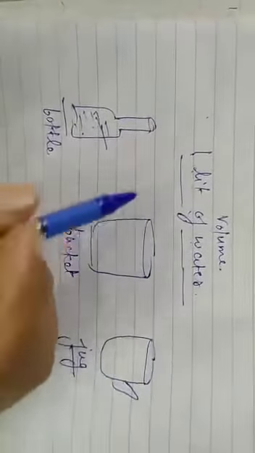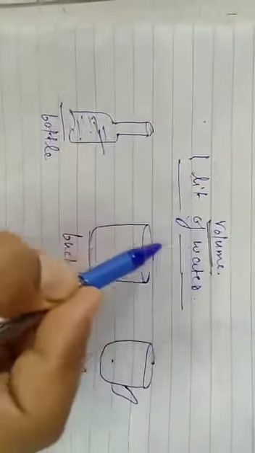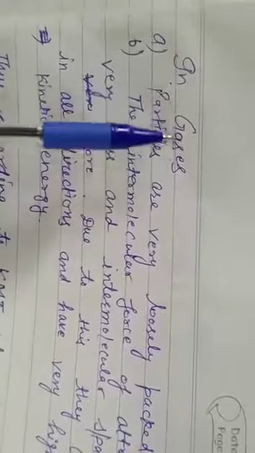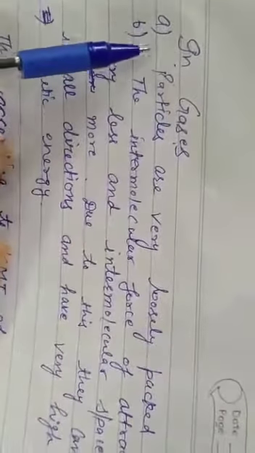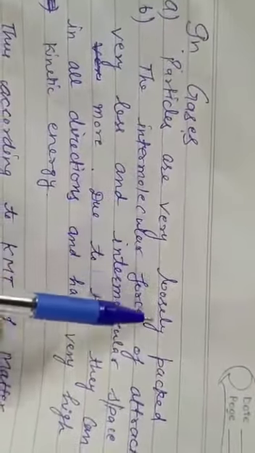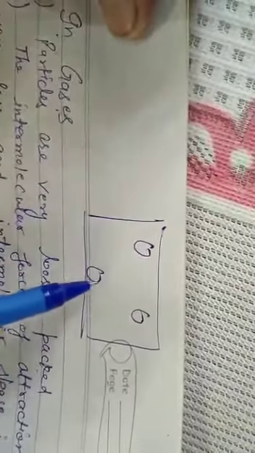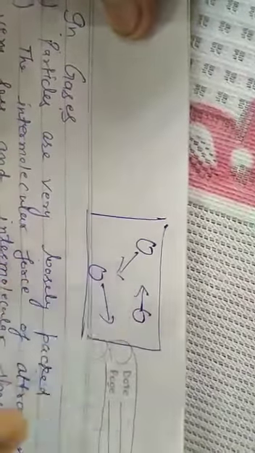So the shape is according to the container, but the volume of the water remains fixed. This is the meaning of liquid having a definite volume but no definite shape. It takes the shape of a container. Now the third state of matter, that is the gaseous state of matter. The first point, particles are very loosely packed. As you know, in the gaseous state of matter, the particles are very loosely packed and they are free to move here and there, so they can move in all directions.